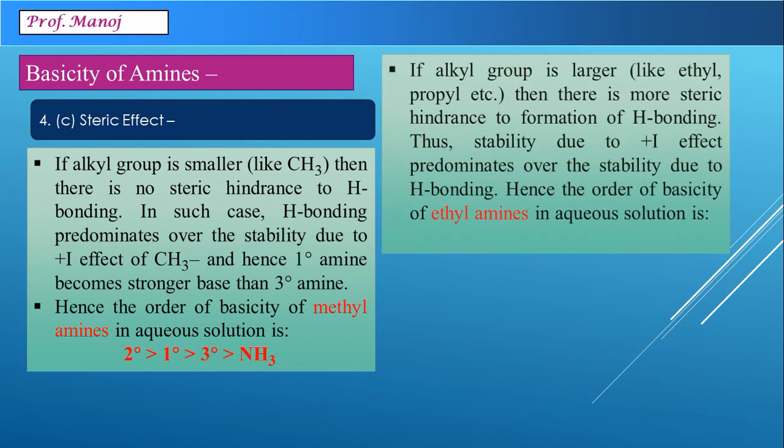On the other hand, if you consider larger alkyl groups like ethyl, propyl, butyl, exactly the reverse effect is seen, and there steric hindrance is going to be created for hydrogen bonding. Here, the positive inductive effect will predominate over hydrogen bonding, and the order of basicity is going to be secondary greater than tertiary greater than primary.